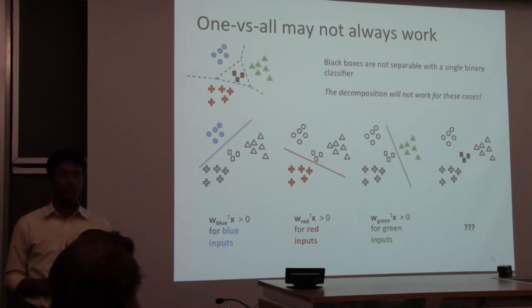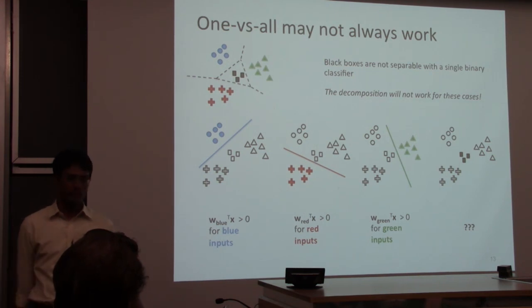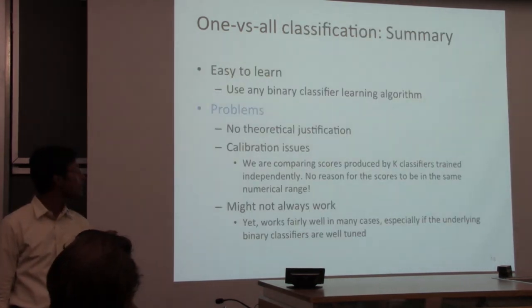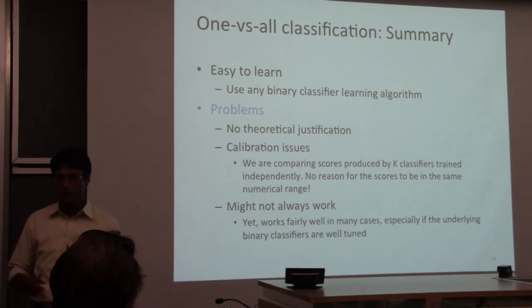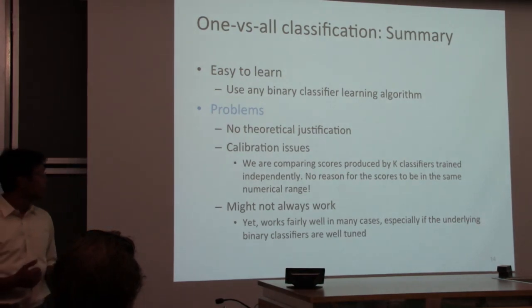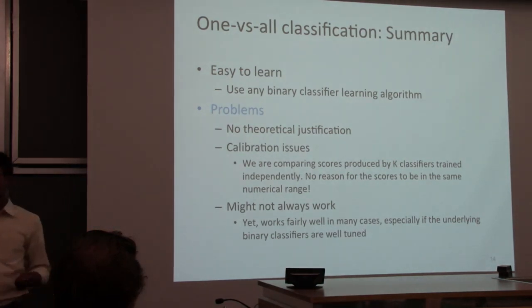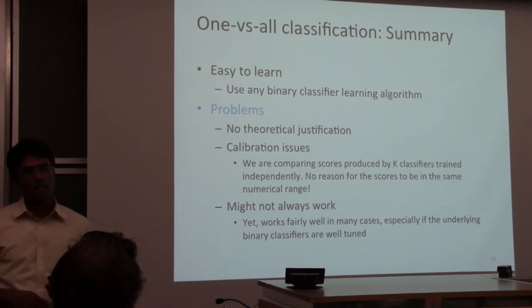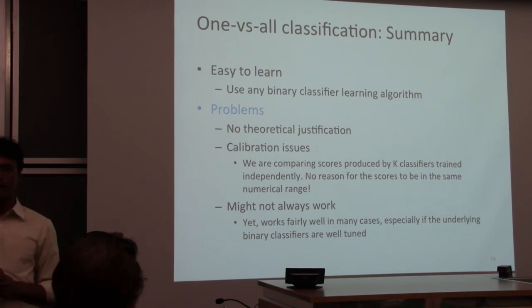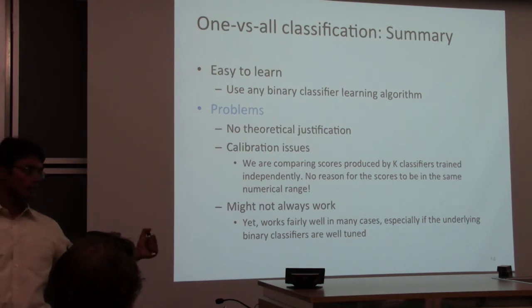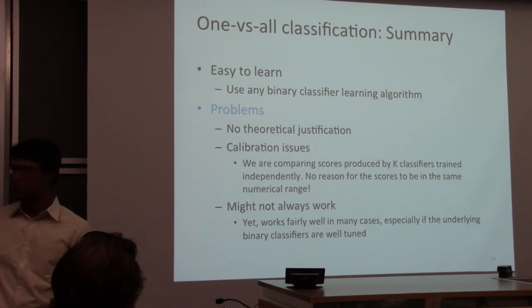In the 4 minutes that are left, I'm going to talk about the other strategy for multi-class classification. But before that, a summary of problems with one versus all. There's no theoretical justification; we assumed the data is linearly separable label-wise. There are calibration issues. You're training k binary classifiers independently and then stacking them into an argmax.